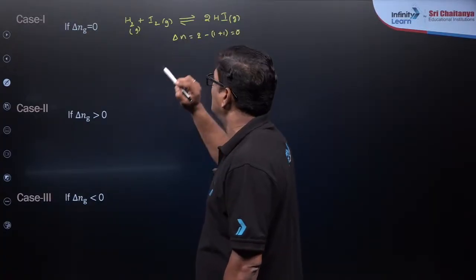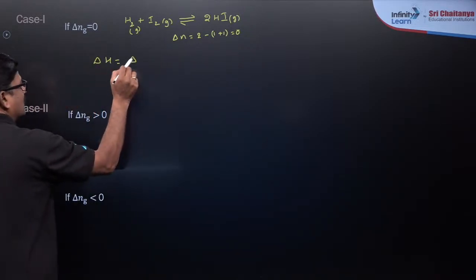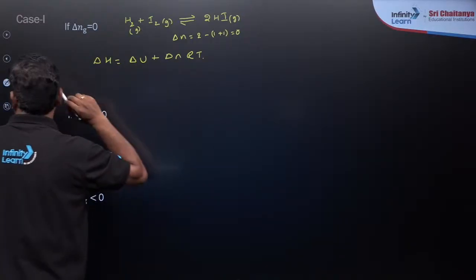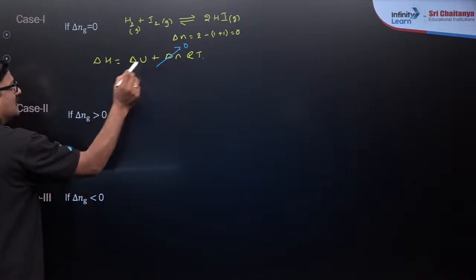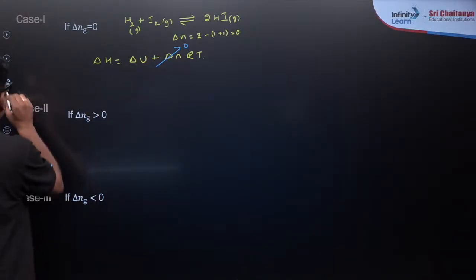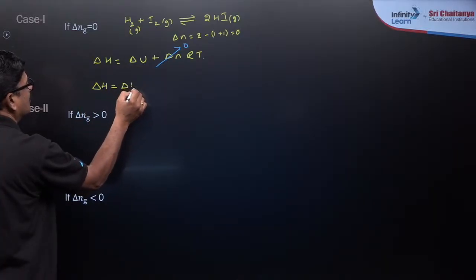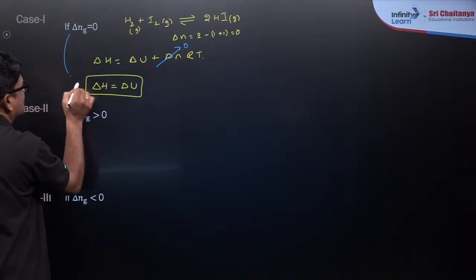Its delta n will be 0. So delta H is equal to delta U plus delta nRT. Since delta n is 0, 0 into RT is equal to 0. So we can say delta H is equal to delta U. So this is the outcome of this.